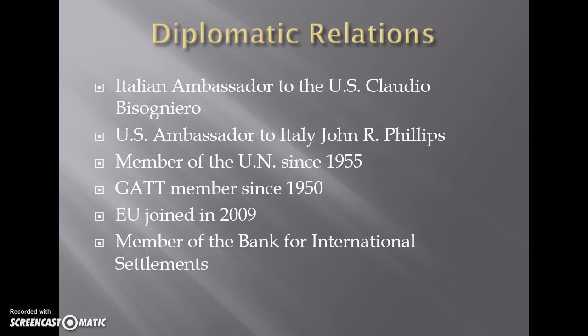In diplomatic relations, the Italian ambassador to the U.S. is Claudio Bisogniero. The U.S. ambassador to Italy is John R. Phillips. Italy has been a member of the UN since 1955, GATT member since 1950. They joined the EU in 2009, and they are also a member of the Bank for International Settlements.